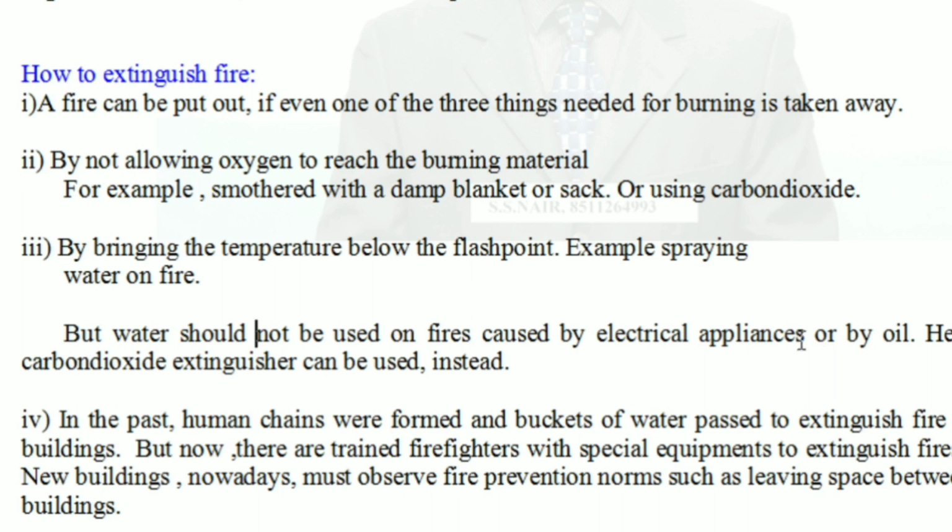So in both cases, you should not put water, but instead you can use a carbon dioxide extinguisher.